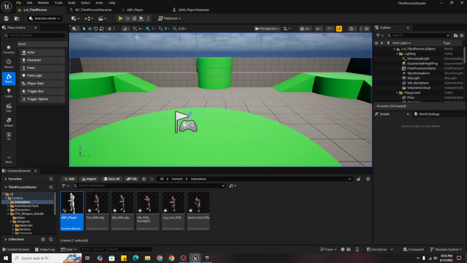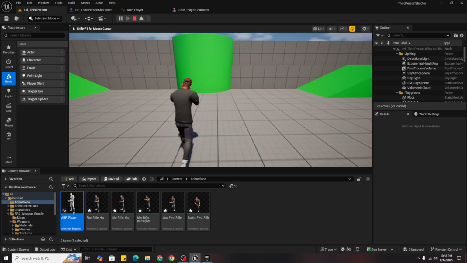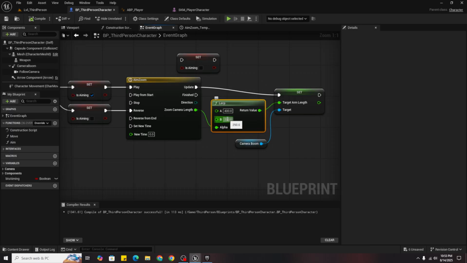I put the values wrong. 400 here and 250 here. Now you can see if we aim it would zoom. So that's good, and I can just make it a little closer by playing with this value, making it 200, and you can see it will come closer.